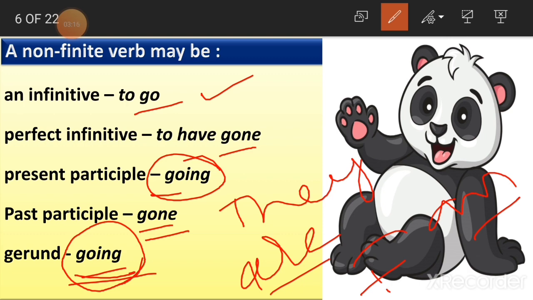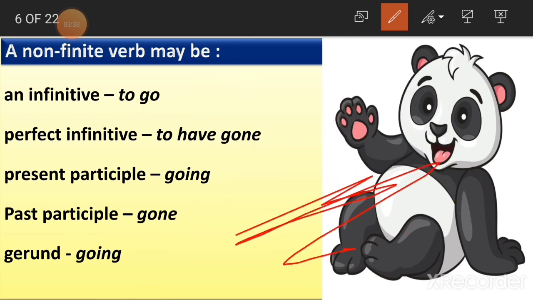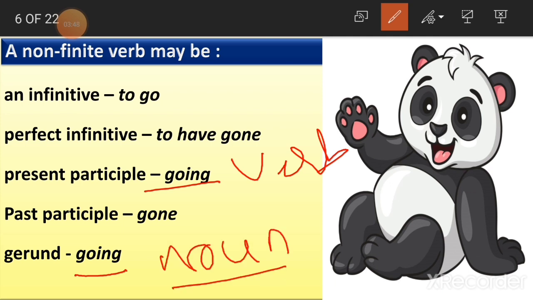Even though they look the same, they actually give a different meaning here. In the sense, they come under different parts of speech. Like the present participle, it becomes a verb actually. This going is a verb. Okay, but sorry, let me erase all this. So here in the present participle, going becomes the verb in the sentence, whereas going becomes a noun if it is a gerund.